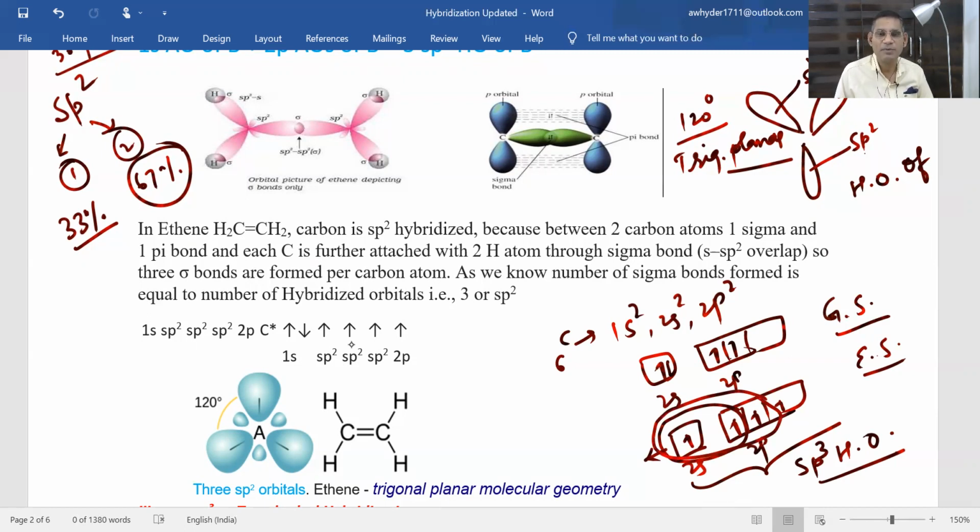If 1s and 2p atomic orbitals, hybridized orbitals, are taking part in the bond formation, then it will be sp2 hybridization, and one remaining p orbital will be forming pi bond. If 1s and 1p atomic orbitals are taking part in the bond formation, then it will be sp hybridization, and the remaining 2p atomic orbitals will be taking part in the pi bond formation.